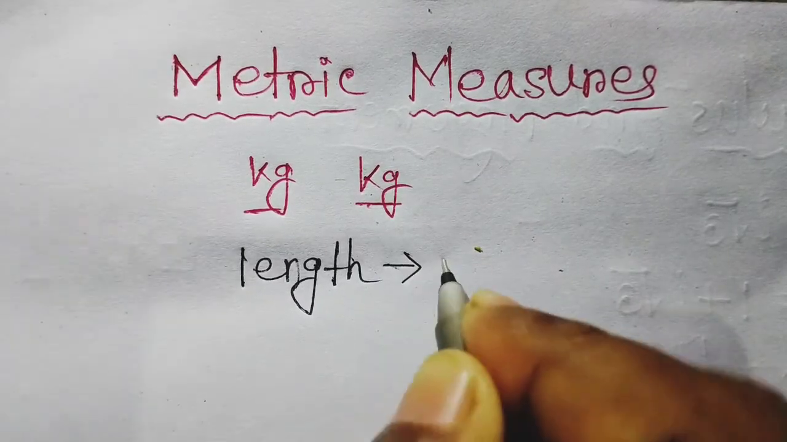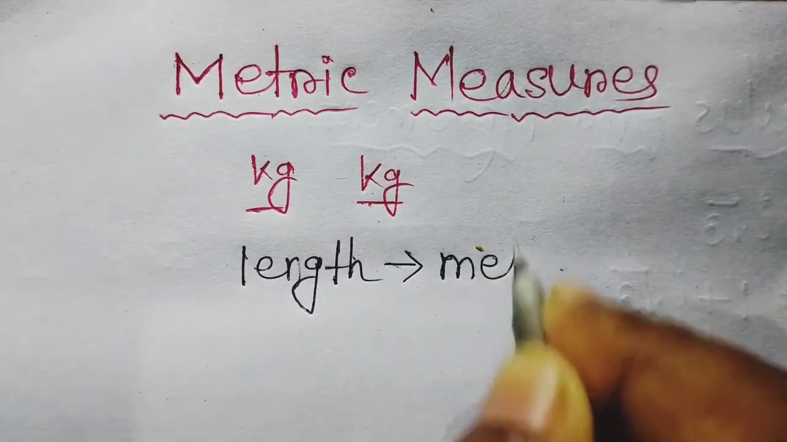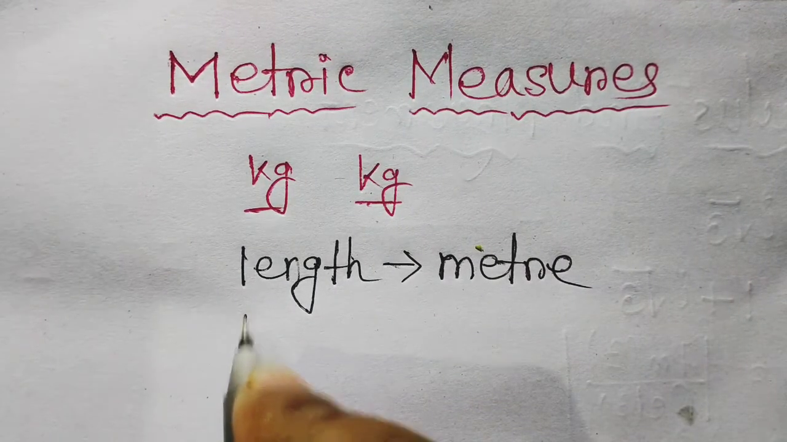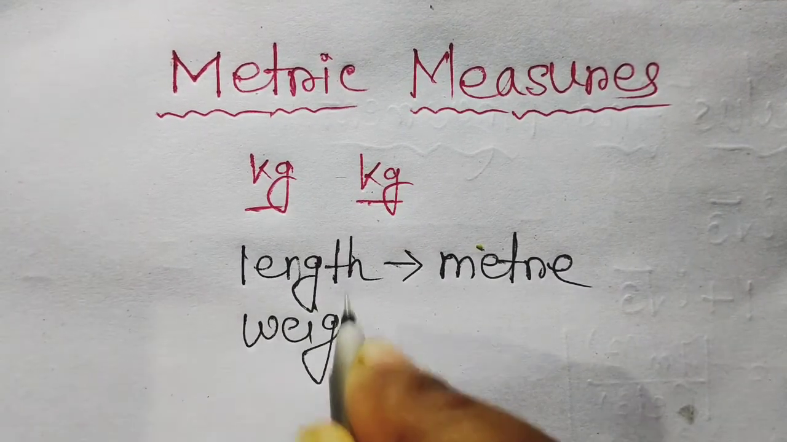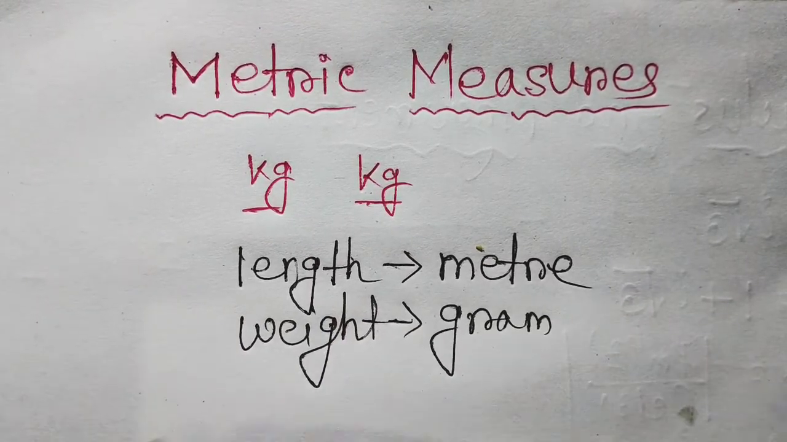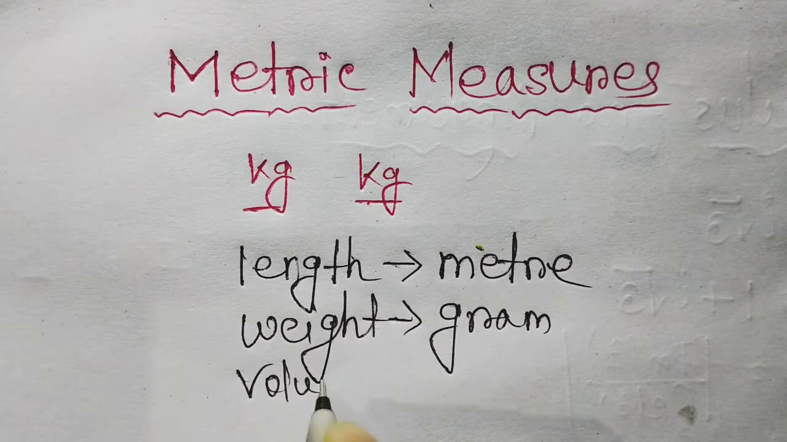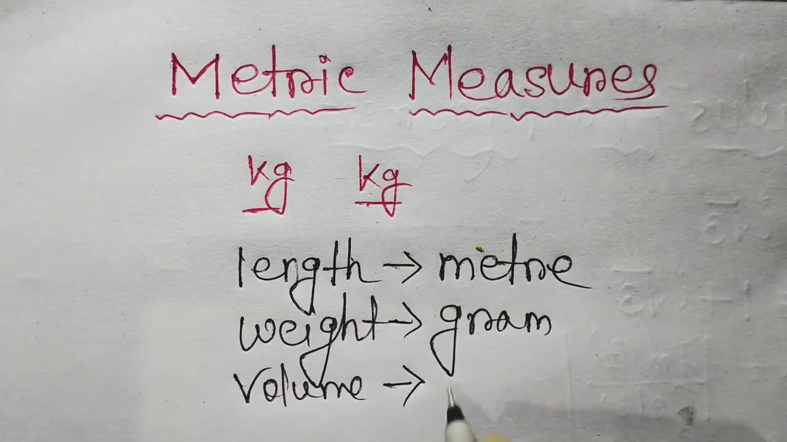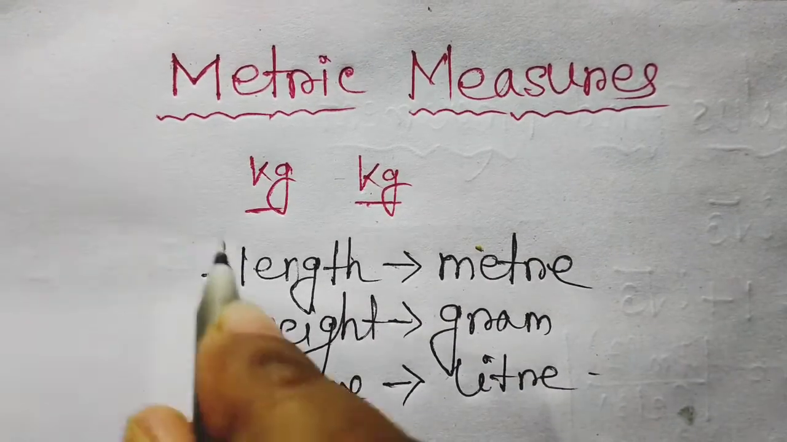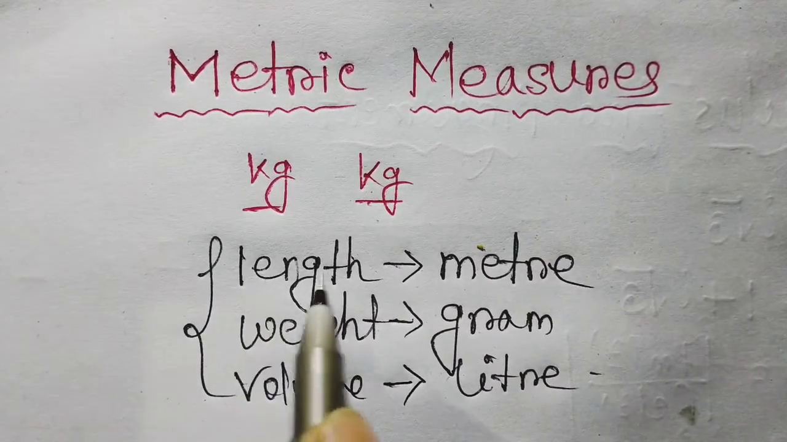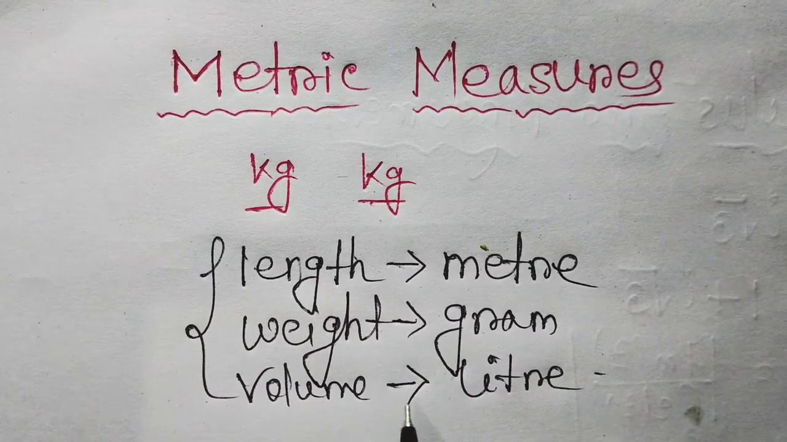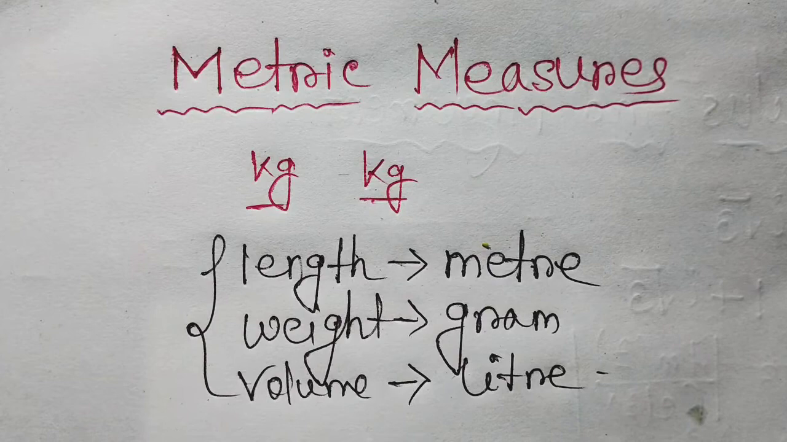For length, it's meter. For weight, it's gram. And for volume, it's liter. So there are 3 basic units. For length, it's meter. For weight, it's gram. And for volume, it's liter.